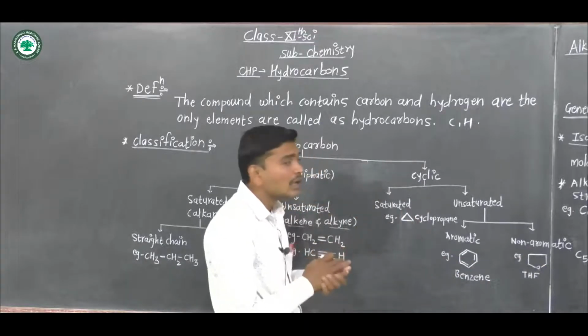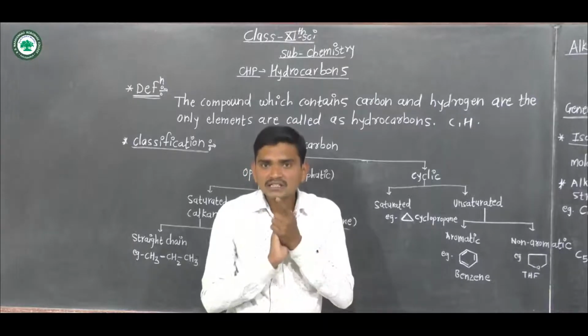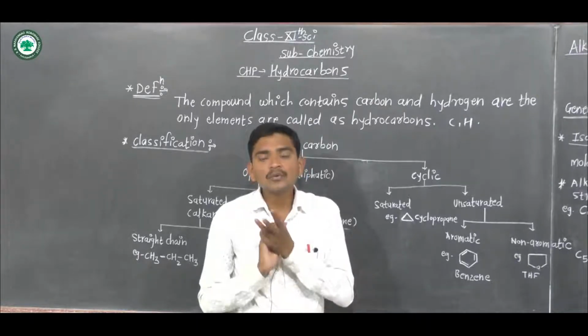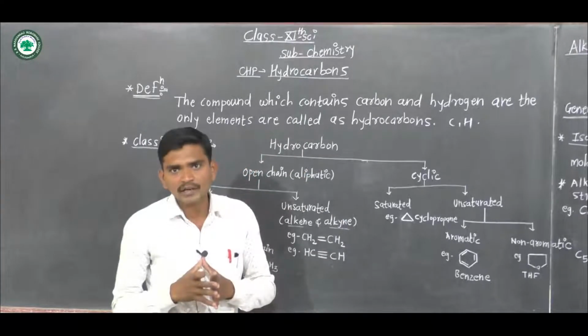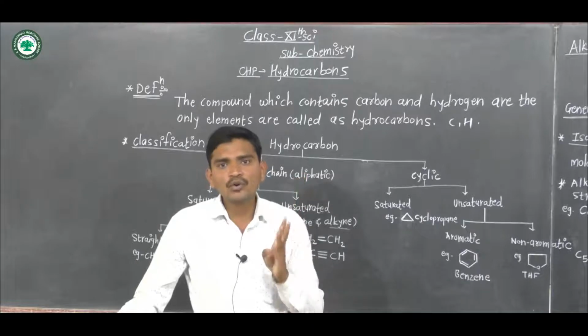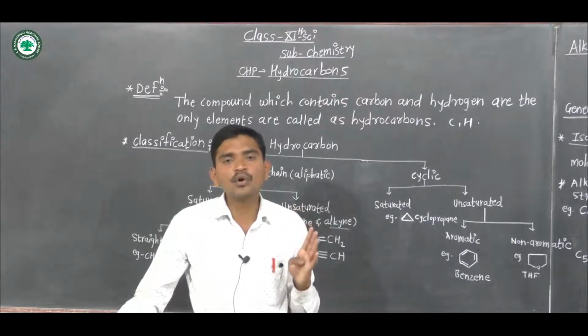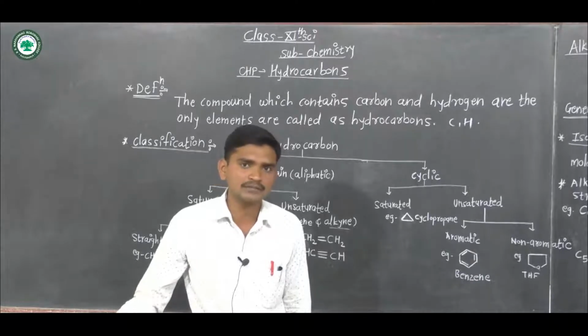Aromatic means what? If a compound is cyclic, planar, fully conjugated, we say it is aromatic. Any cyclic, planar, fully conjugated compound containing 4n plus 2 pi electrons is said to be aromatic.